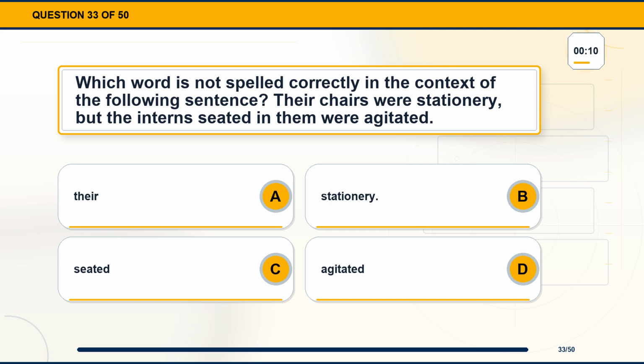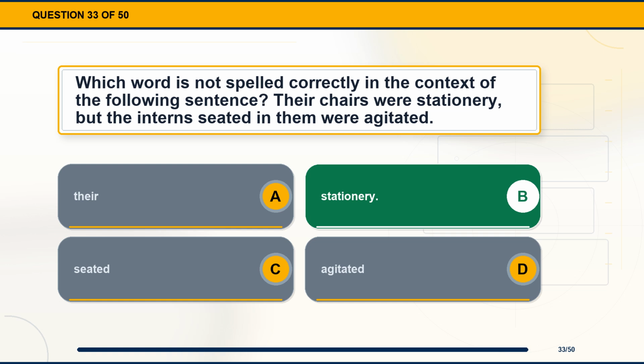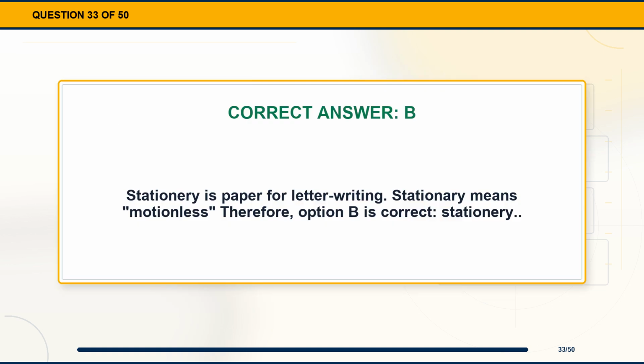Question 33. Which word is not spelled correctly in the context of the following sentence? Their chairs were stationary, but the interns seated in them were agitated. Option A, there. Option B, stationary. Option C, seated. Option D, agitated. The correct answer is option B, stationary. Explanation. Stationery is paper for letter writing. Stationary means motionless, therefore, option B is correct, stationary.